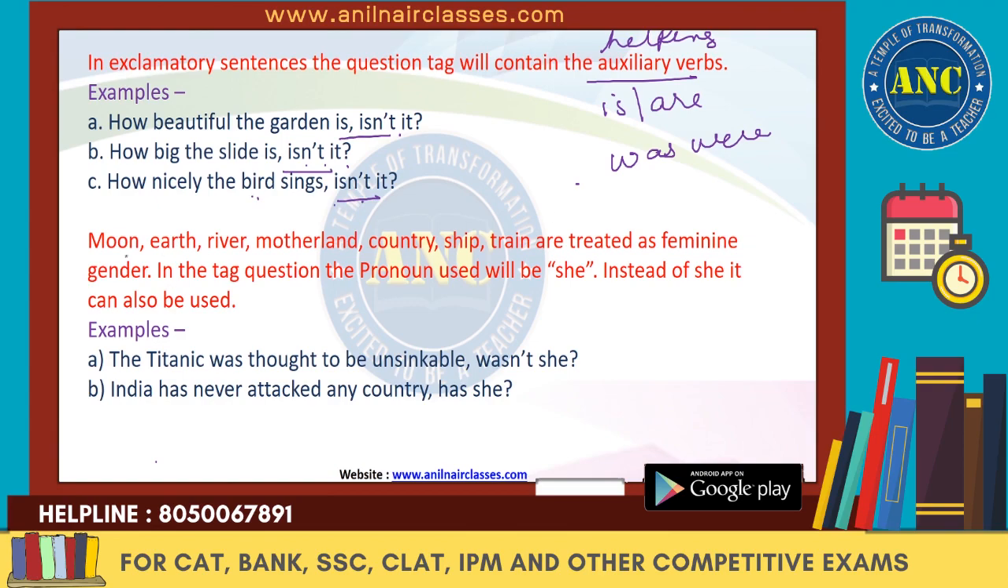Now when we talk about moon, earth, river, motherland, country, ship, train, they are all treated as feminine gender. And in the question tag, the pronoun used will be she; instead of she, it can also be used. Either you use it or you use she because this moon, earth, river, motherland, these are all having the feminine characteristics. So they are personified and they take it that, okay, fine, they have the feminine gender characteristics, right? So anything which is very soft, beautiful, sophisticated, gentle, delicate, those things we will personify into the feminine gender only.